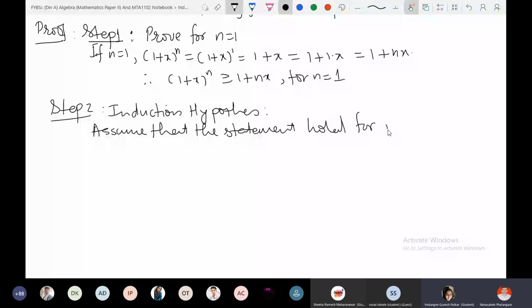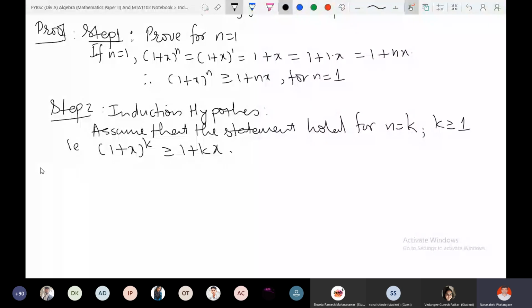That is, 1 plus x raised to k is greater than or equal to 1 plus kx. This we are assuming, and this k is a particular k, which is greater than or equal to 1. And from this, can we prove it for the next one, right?